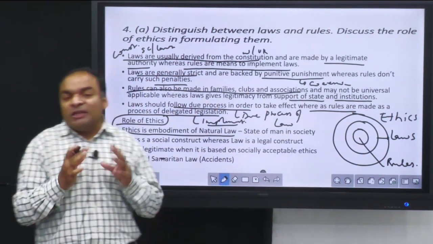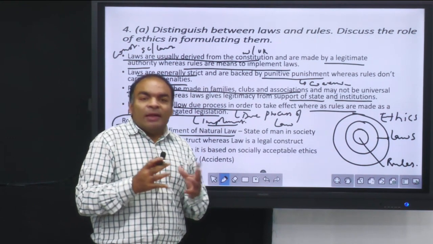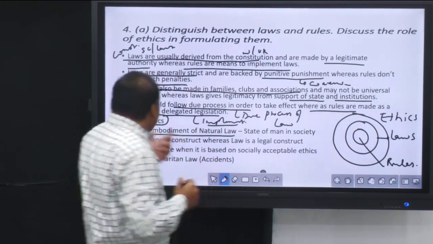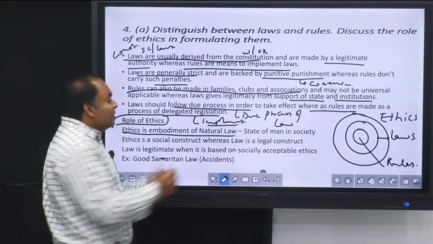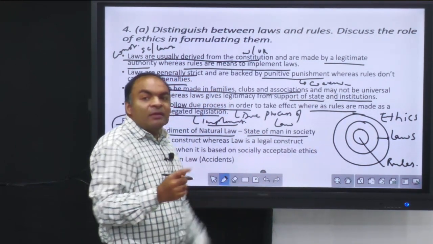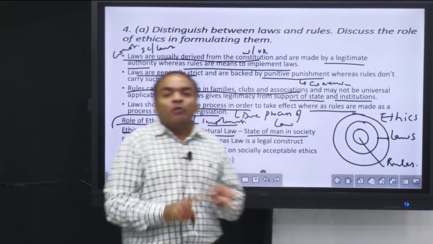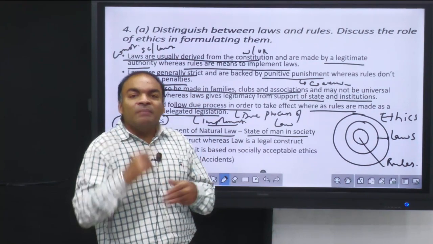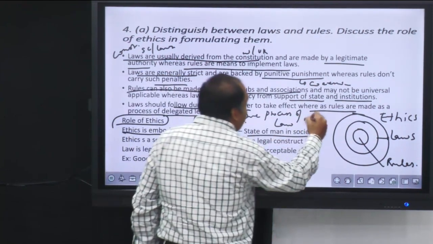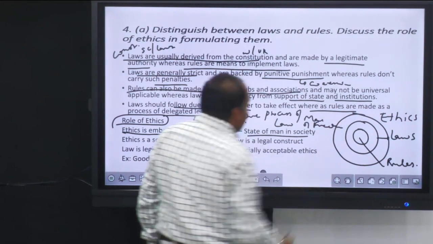So man existed in society. As we said, John Locke, Rousseau and Hegel suggested that man exists in society because of natural law, that is life, liberty and property. So laws exist to protect a man's life, liberty and property. Whereas rules define the maximum limit of freedoms within the domain of life, liberty, property.